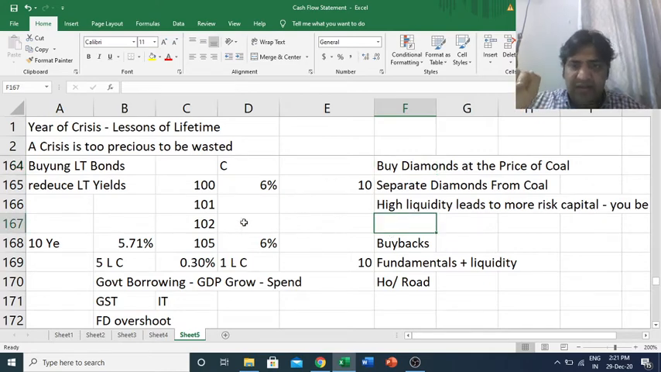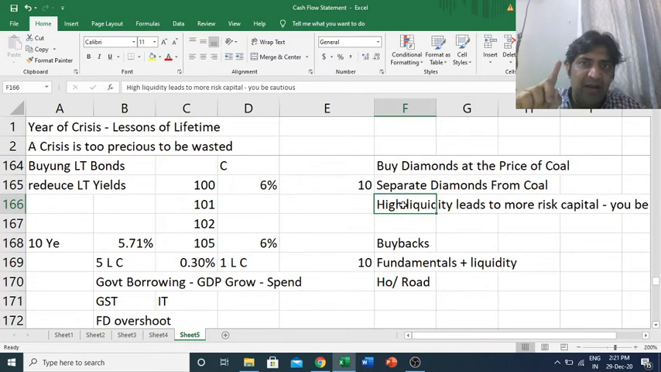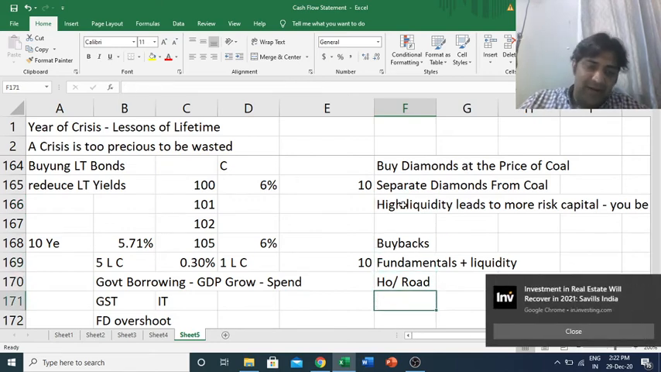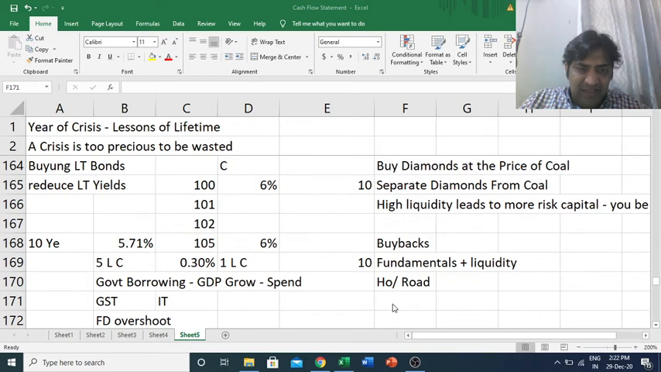And then this session's learning: high liquidity leads to more risk capital. Each IPO is probably not meant for you. You have to know, even if it gets oversubscribed, even if it lists at a phenomenal premium, you should ask yourself a question: am I ready, or am I able to take the risk of this? If yes, fine, go ahead with it. But otherwise, don't be blinded by this price, because risk is getting mispriced due to high liquidity. Always keep in mind.